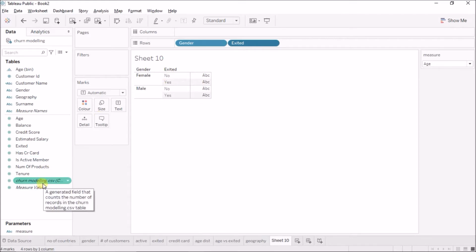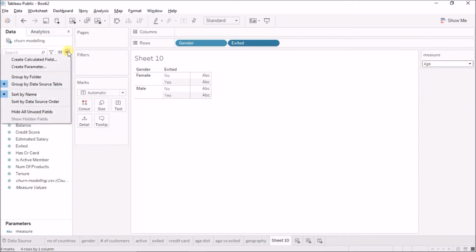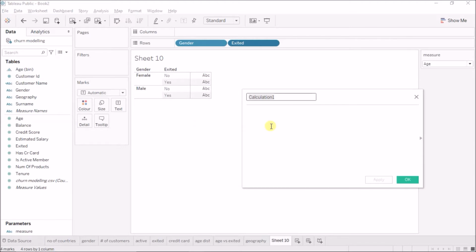Now I'll have to make a calculated field to hold these measures, these parameters. So what I'll do is I'll create a calculated field. I'll say calc measure. Now I'll do a case statement. So I'll say case of this measure parameter, and I'll say when the measure is, if I click here, when the measure is age, when I click age, then show me the age column.